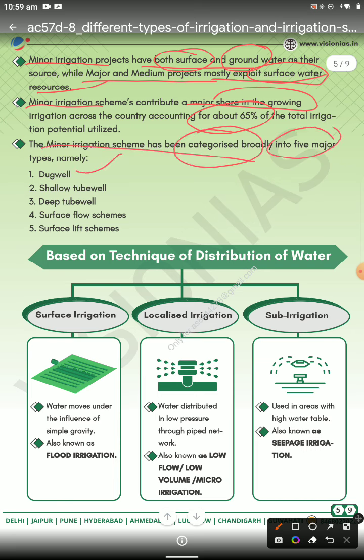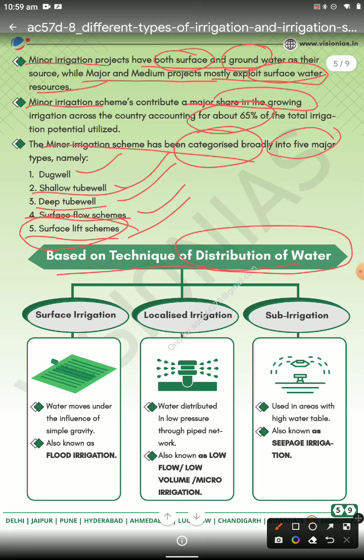First are your dug wells, then shallow tube wells and deep tube wells, the surface flow schemes and the surface lift schemes. Based on the technique of distribution of water, what is the technique of water distribution? First your surface irrigation, then localized irrigation, then sub-irrigation. So first, in surface irrigation, water moves under the influence of simply gravity.